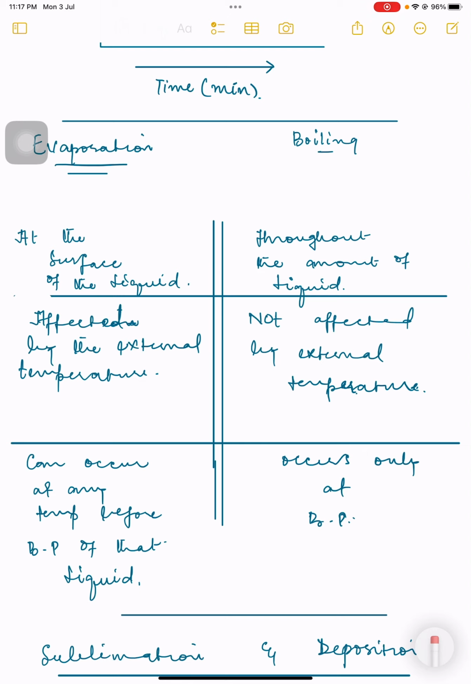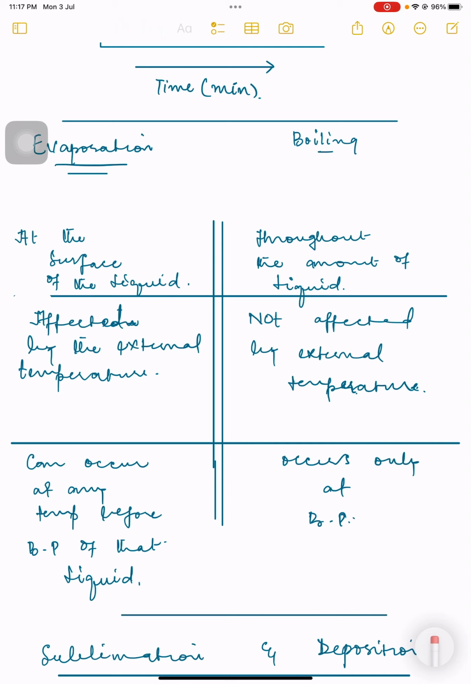In case of boiling, it is happening throughout the amount of the liquid. For example, just consider a liquid in a container and we are boiling that water for a tea. Boiling is not happening at the top, it is not happening at the bottom, it's not happening on the walls, rather it is happening throughout the amount of the liquid.